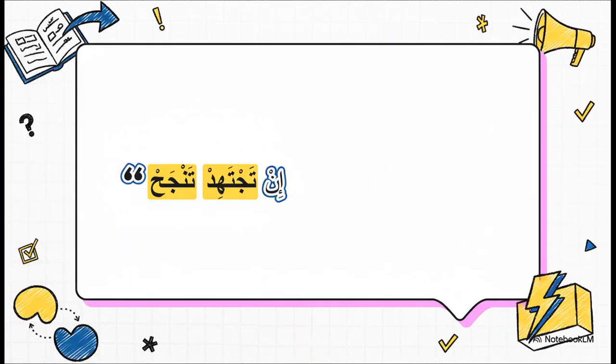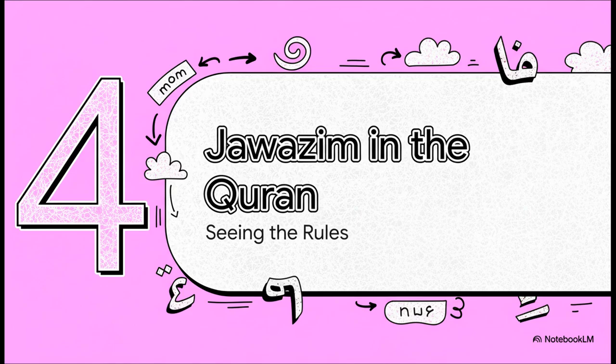So take a look at this sentence. In tajtahid tanjah. In creates the link. The condition, tajtahid, you work hard, and the result, tanjah, you will succeed, are both marked as jussive. It's like the grammar itself is creating an unbreakable link between the effort and the reward. Okay, we've got the theory down. Now for the really cool part.